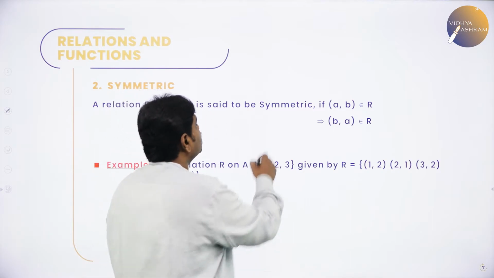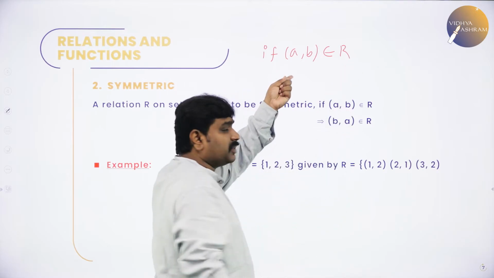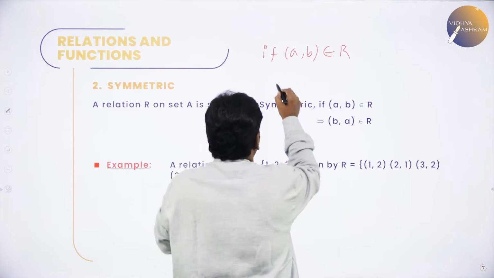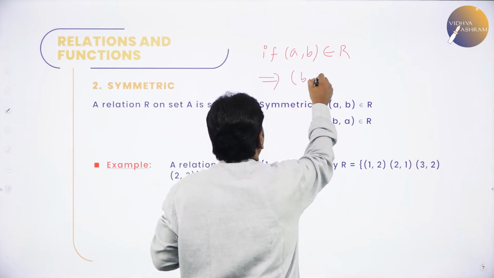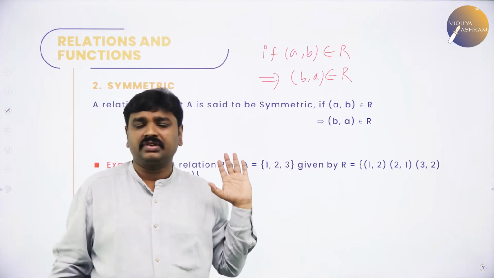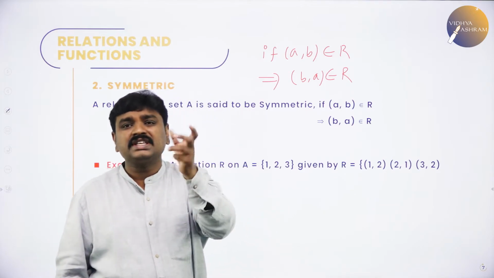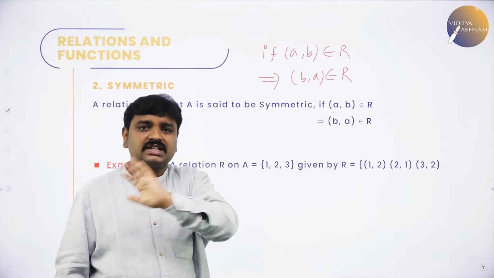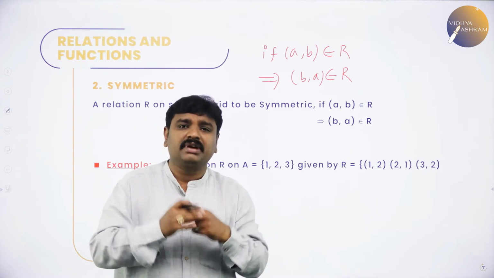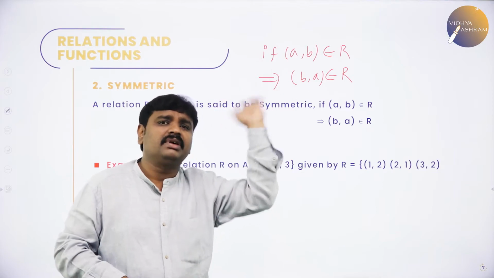What is meant by symmetric? Simple. If a pair is present in the relation, means if a is related to b, then b should be related to a. Or otherwise, if (a,b) is present in the relation, that implies (b,a) should be in the relation. Then I can call it symmetric. If (a,b) is present and (b,a) is not present, then it is not symmetric. I told you, the relation is less than is not symmetric. But is parallel to on the set of lines in a plane is symmetric. If line AB is parallel to CD, then CD is also parallel to what? AB. Therefore, it is symmetric.